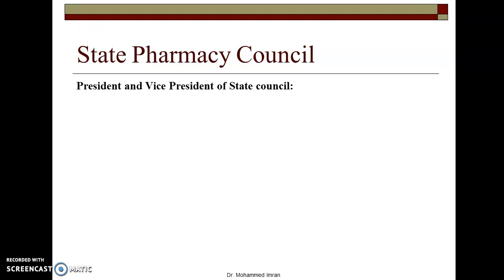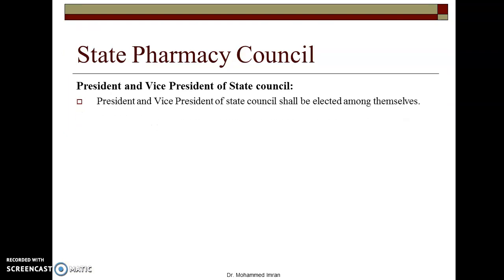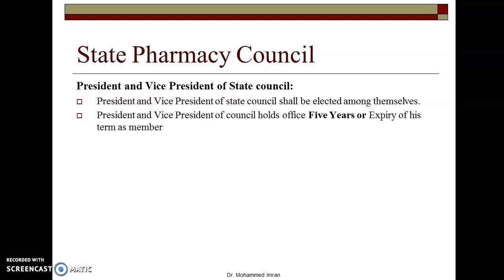Now, in the State Pharmacy Council, there will be one president and one vice president, and these 2 members will be elected from among the members of the State Pharmacy Council. They will hold office for 5 years or until the expiry of their term as a member.